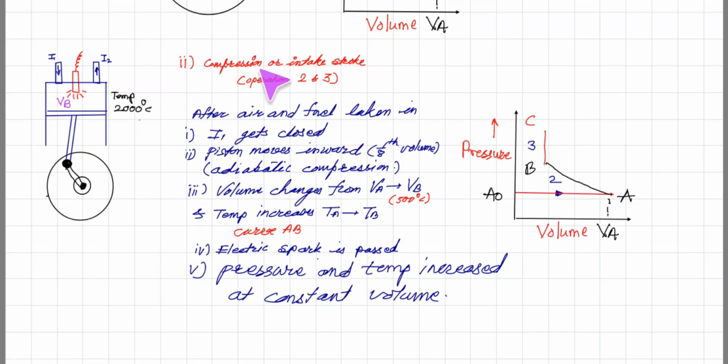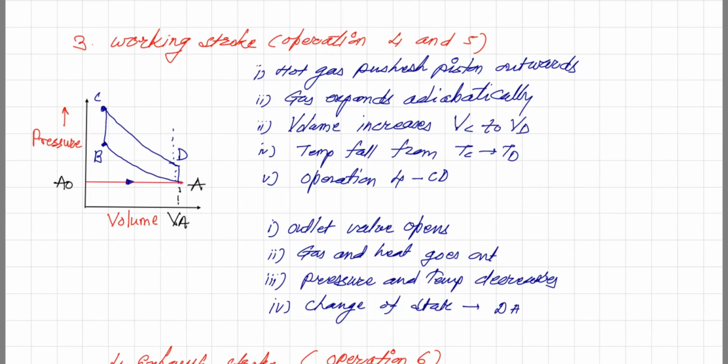So now in the compression stroke there are two operations: one is compressing the fuel by moving the piston upward, and then igniting the plug. After burning the gas, suddenly pressure increases at constant volume, that is an isochoric process, remember. So this is the second stroke. Under the second stroke we saw two operations, 2 and 3.